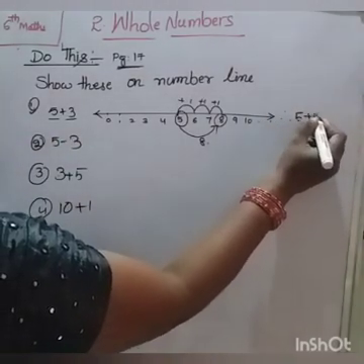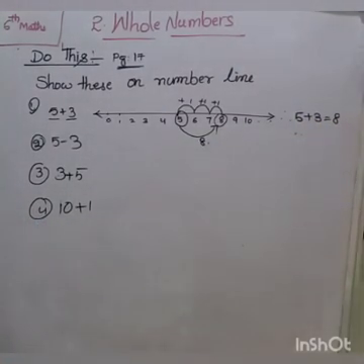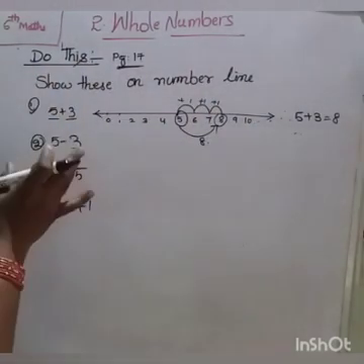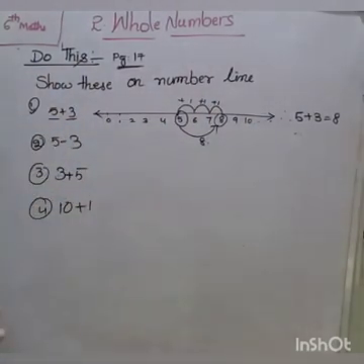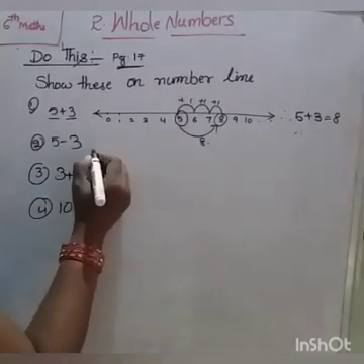5 plus 3 equal to 8. Is it clear? When we do addition on number line, move forward. When we are doing subtraction on number line, move backward. Look here, second one.